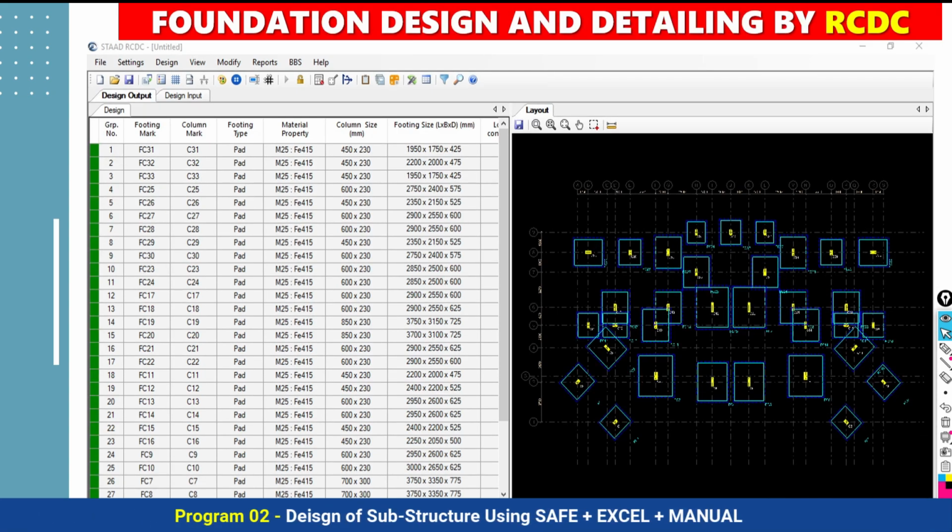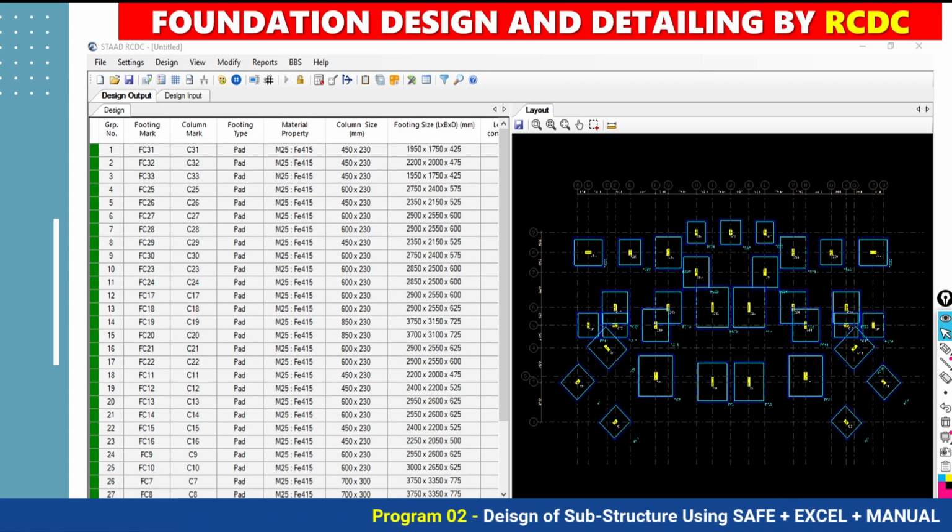Okay, this is the foundation. We will discuss the foundation also in detail in our training program, for the simple pad footing, isolated footing. Got it? So that is also something we are going to cover in our training program.